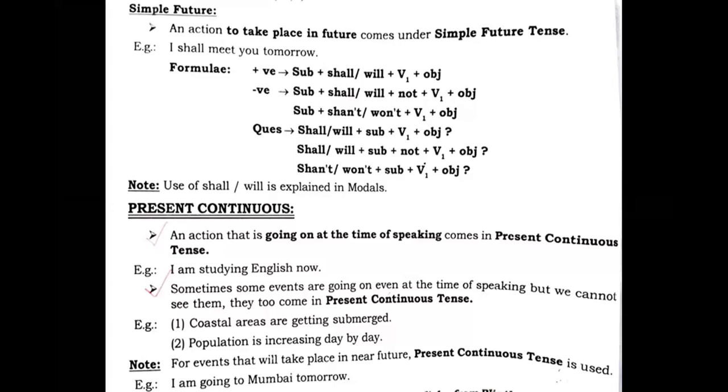And the formulas, you can see, show how to form a positive sentence or negative sentence. Positive sentence: subject plus shall/will, plus verb first form, plus object. And then for negative, you just need to add not there. See, students, you need to understand one thing about shall.